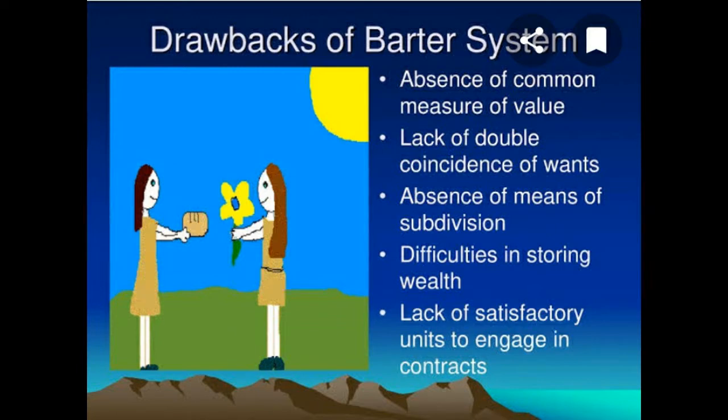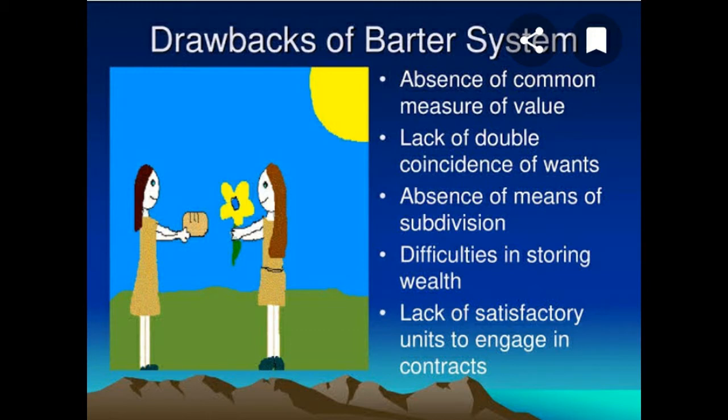Last but not the least, the limitation of barter system is lack of standard of deferred payment. It means that if there is a contract for future payments or credit transactions, as it is happening usually nowadays, that time it was not possible with ease because the borrower may not be able to arrange goods of exactly the same quality at the time of repayment, or there may be conflicts regarding which specific commodity is to be used for repayment.